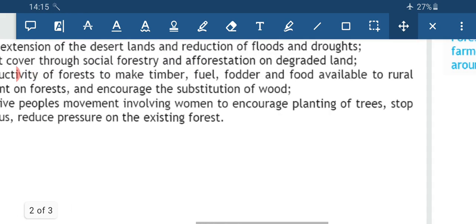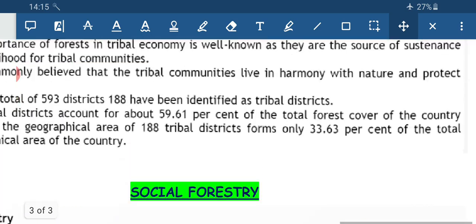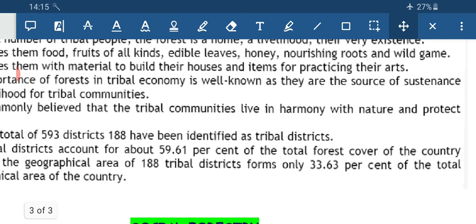So, now I have completed the entire topic of today's discussion. I discussed the features of the forest area, forest cover, the difference between them, and why it varies from place to place. Secondly, what are the objectives of the forest policy that was introduced under the concept of forest conservation, and lastly what is social forestry and what are its types. So I have completed the topic for today's discussion.